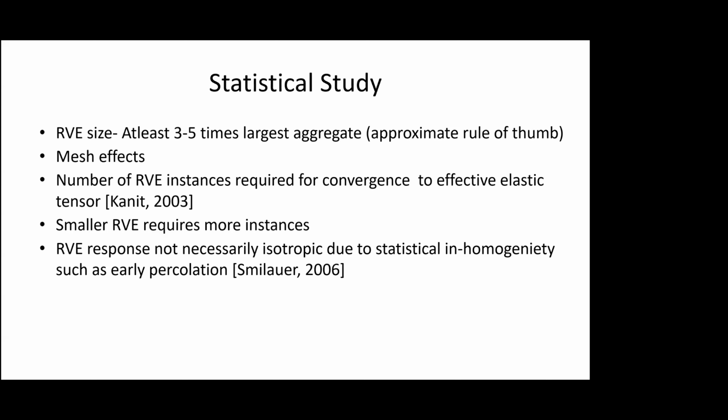So in this case, the number of RV instances is required to get an effective elastic tensor. If the RV is smaller, or that is you take a smaller volume, there's going to be more scatter, and then more specimens have to be collected. So more RV instances have to be created, right? The RV response may not necessarily be isotropic, meaning same properties everywhere. The stiffness matrix need not be isotropic, as there might be some inhomogeneities.